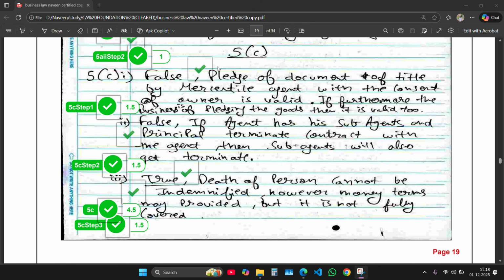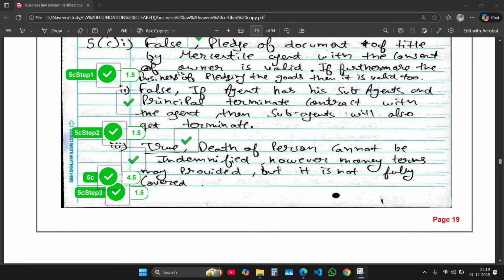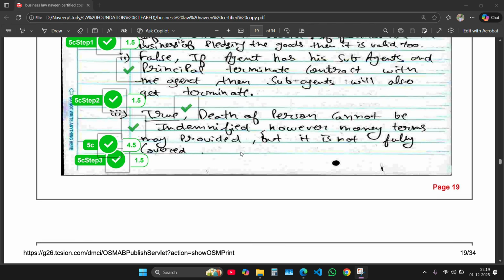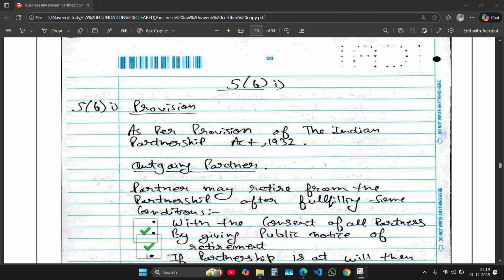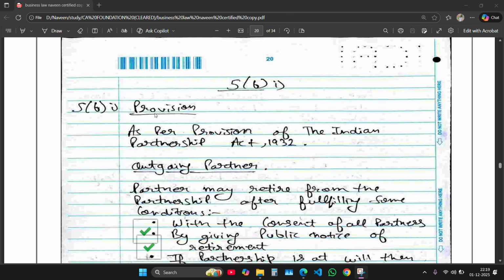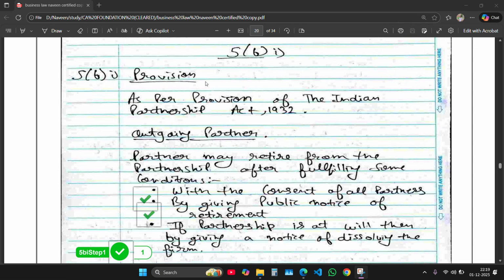The first true false was about pledge of document, that was a false statement, and I did it right. The second was about sub-agents and principal, and the third was about death of a person. I did all these true false right. Coming to the next question, 5B. This question was from the chapter Indian Partnership Act. Here the partnership questions started.